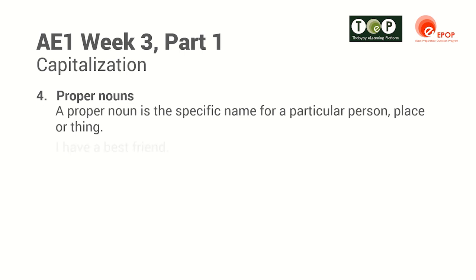So to start with a person, I have a best friend. None of those words is a specific name for a particular person. In the second example, my best friend is Chitsu. So Chitsu is a specific name for a particular person, and so the first letter of Chit and the first letter of Su needs to have a capital letter, as you can see here.